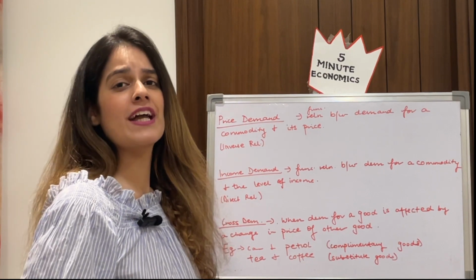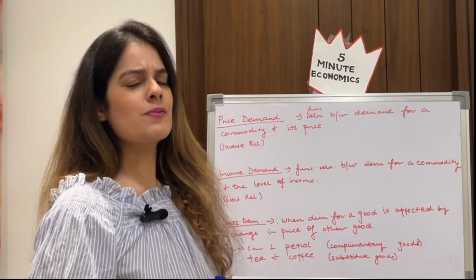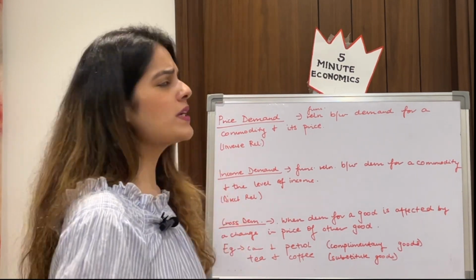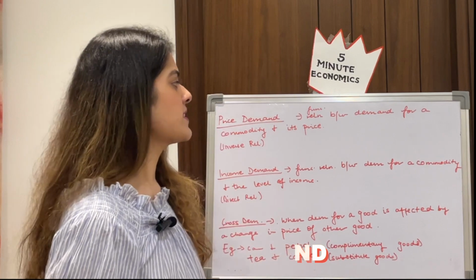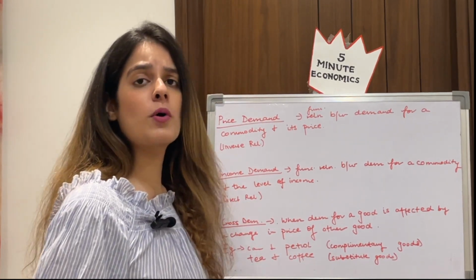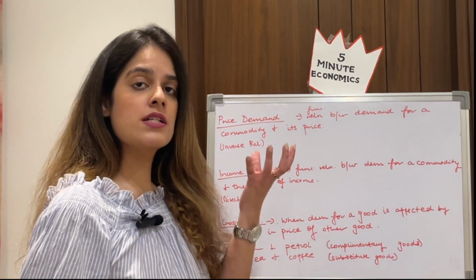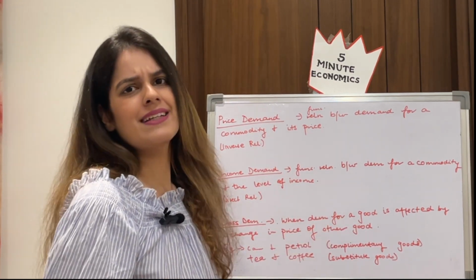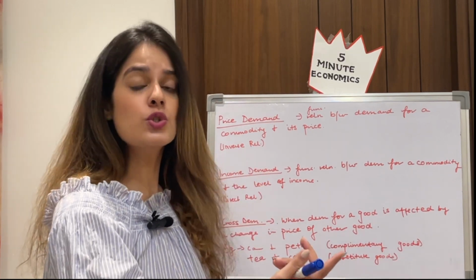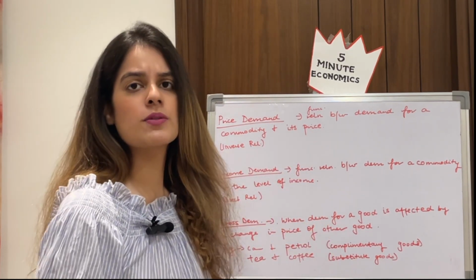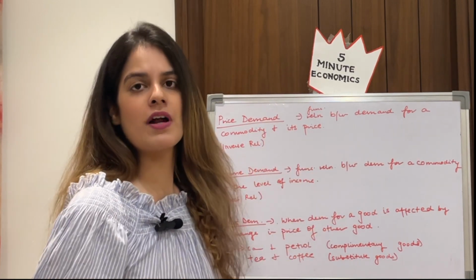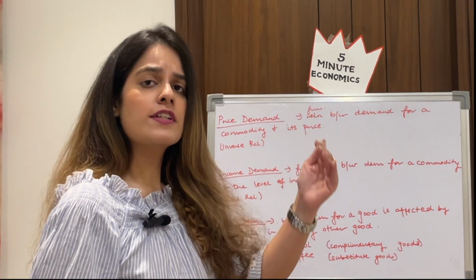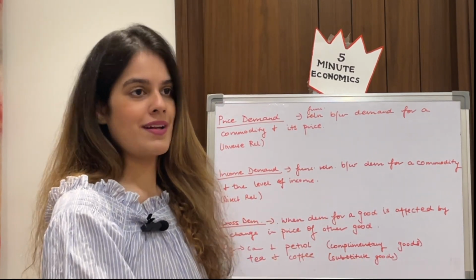So lastly, guys, moving ahead to the other three types of demand, which are very important to study, the crux of economics. And before moving ahead, we need to complete on these. So what is price demand? Basically, as the name suggests, it is the functional relationship between demand for a commodity and its price. When we compare a demand for something along with its price, it's known as price demand. For example, a t-shirt at a particular price. Usually, guys, price demand has an inverse relationship. More the price, lesser is the demand, of course, right? You know that if the thing is very expensive, very few people will purchase it. If it is cheaper, more people are going to demand that good.